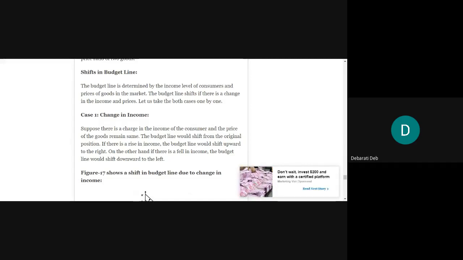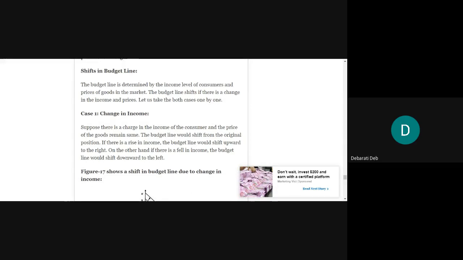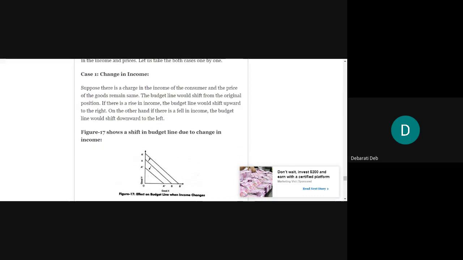Okay, so we will start with case 1, when there will be a change in income. Suppose there is a change in the income of the consumer and the price of the goods remains the same. The budget line would shift from the original position. If there is a rise in income, the budget line would shift upward to the right. On the other hand, if there is a fall in income, the budget line would shift downward to the left.